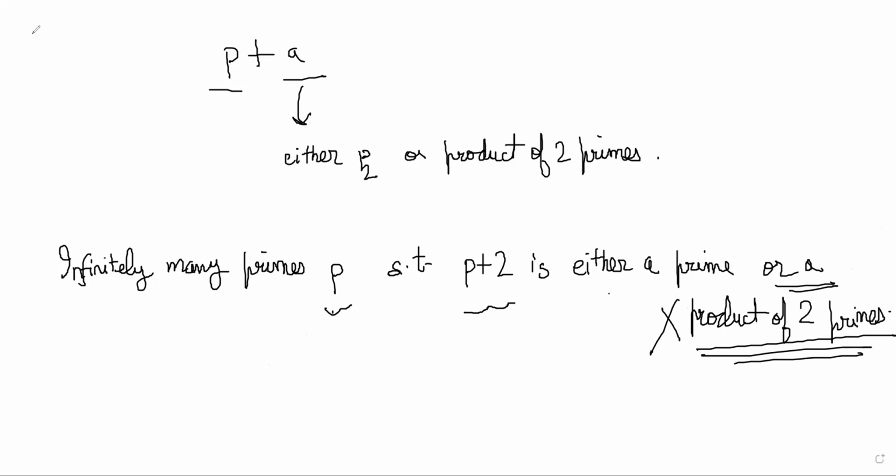The last one that we look at is the n square plus 1 conjecture. These are called conjectures because we don't know the truth of these statements. We don't have a mathematical proof. We have a very good idea, it feels like these statements are right, but we don't have a proof for them.